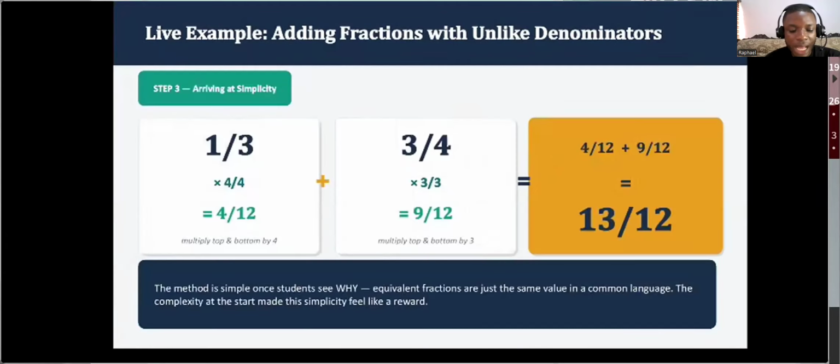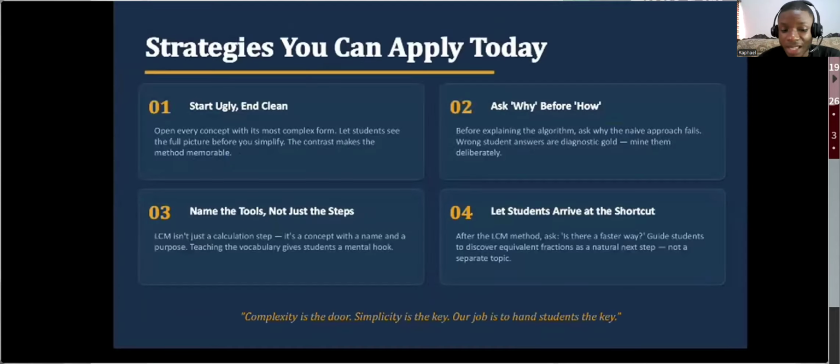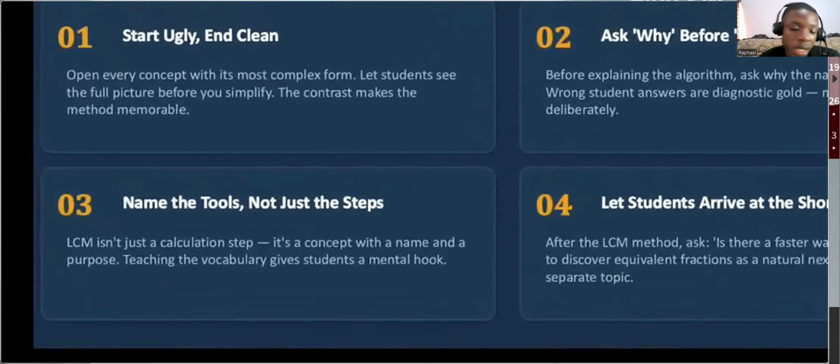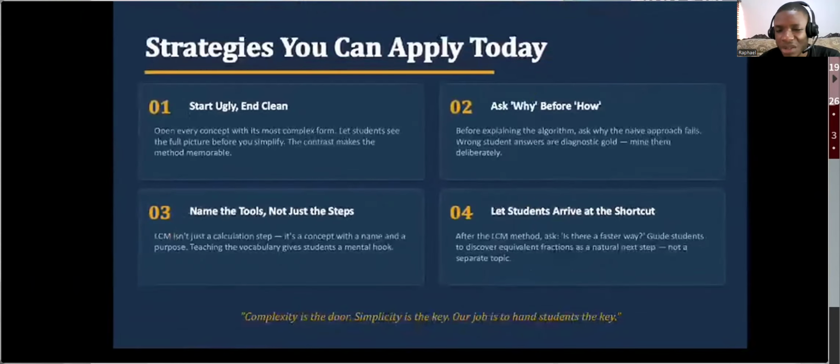They should think of multiplying 3 over 3, which still means times 1, to 3 over 4, and 4 over 4 to 1 over 3, which still means times 1. And it will give you the same common multiple. And they'll be like, oh, so we got the same common multiple. And now they have the same denominator. So I can add 4 and 9 together, and I will have 13. That's good. So you see, this is a strategy like taking from ugly to clean, because it's not just about talking of theories. This is literally what Cloud AI was able to do for me.